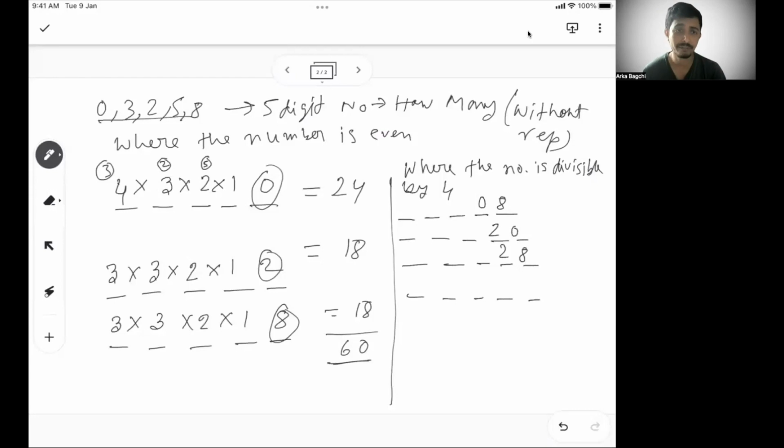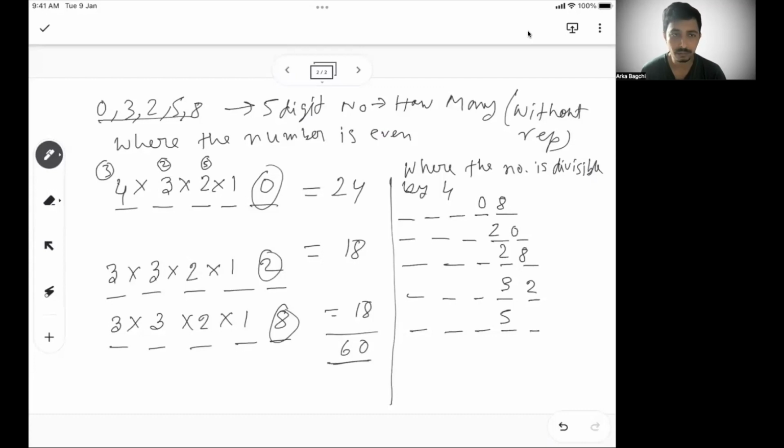Let's say what is above 2, 3. So if I put 3, 3, 0, not divisible by 4. 3, 2, yes. 3, 5, no. 3, 8, no. So that is not possible. After 3, if I pick 5, what is the last digit that is possible to make it divisible by 4?